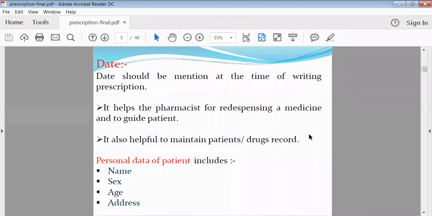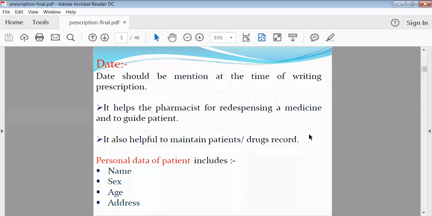While manufacturing the dose of the drug, if we have an idea that this person is an adult, or is of a particular age, it will be helpful while designing the dose of that drug. And lastly, the address. Address is also important, because some patients may require counseling for a particular purpose.